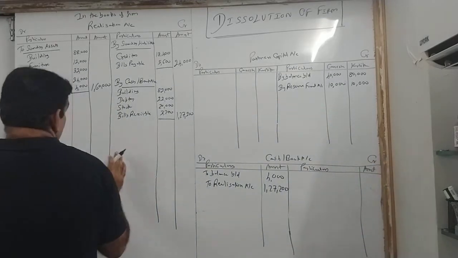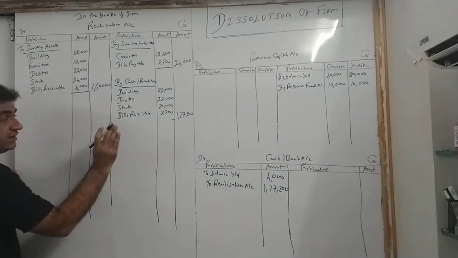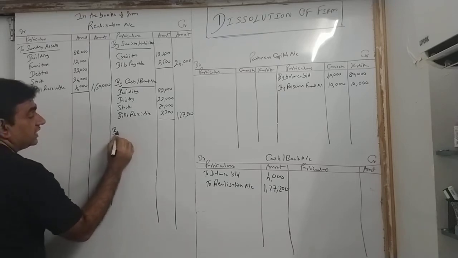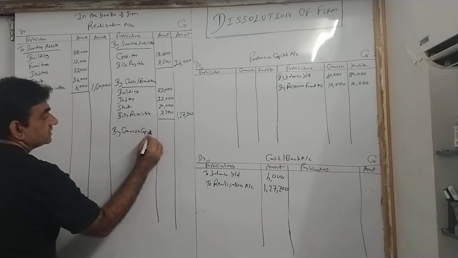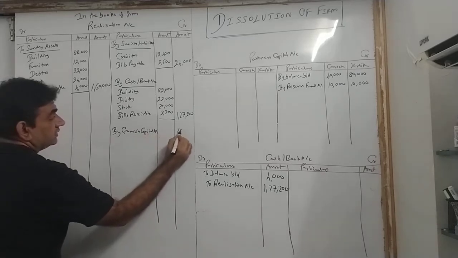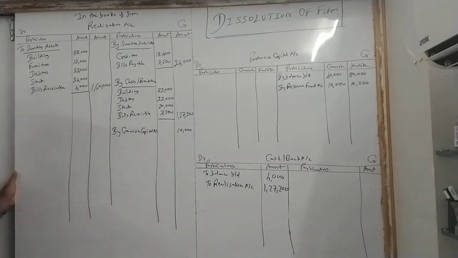So it is not sold. If it was sold, you would have written by cash bank, but it is taken over by Ganesh. So by Ganesh's capital account, that is 10,000.